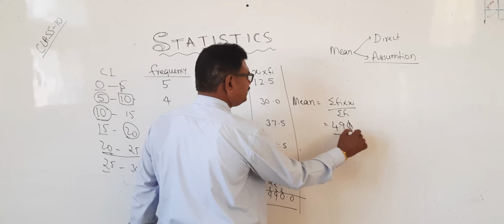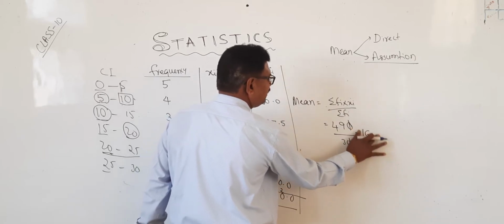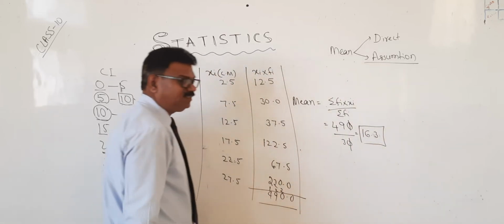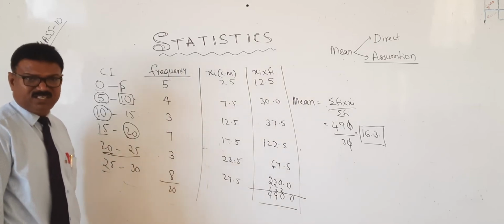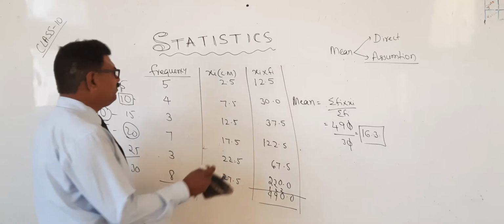The 0s cancel, 3 ones are 3, 3 sixes are 18, so the mean is 16.33. Okay? This is by the direct method. Second method we will do.